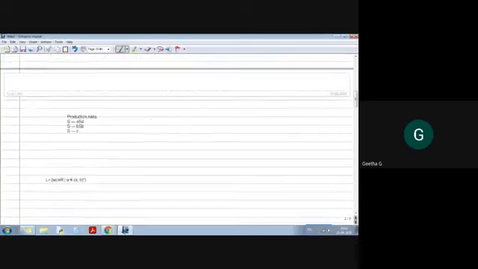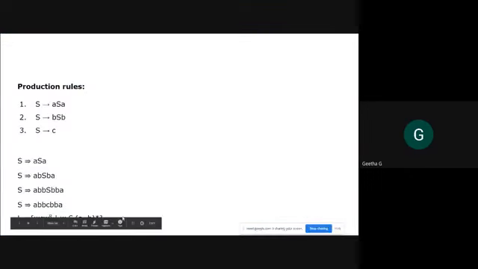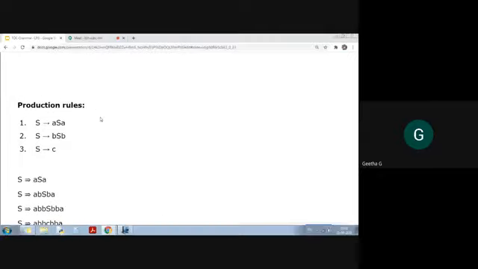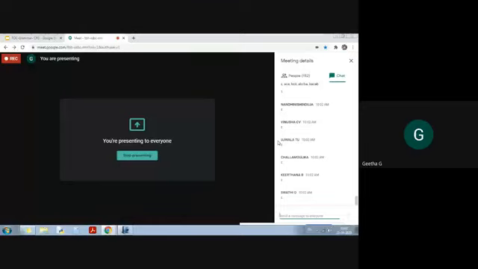So this is where we are. Now you tell me, what is the minimum length string generated by the grammar? Minimum length, yes, very good. C. What is the next string? C first. Length 1 is C. Next is ACA, very good, ACA alone. So of length 3, BCA comes. Someone got confused, right? BCB it is. So please make sure that what you are typing, maybe typographical mistakes will come.